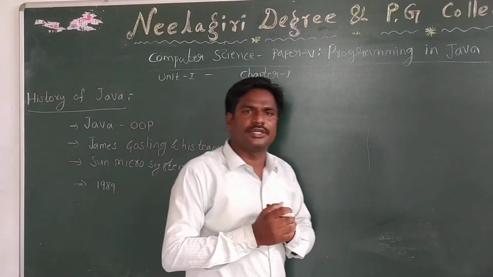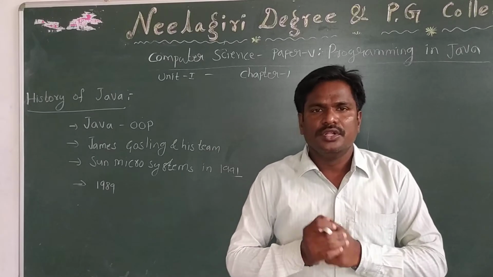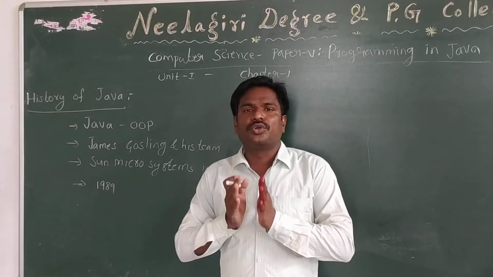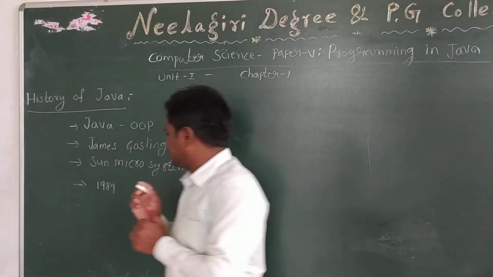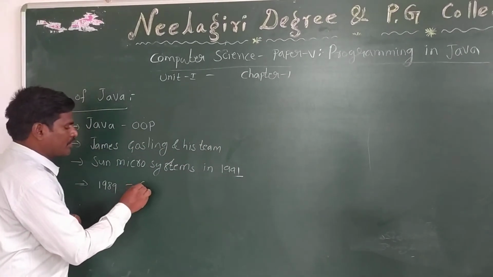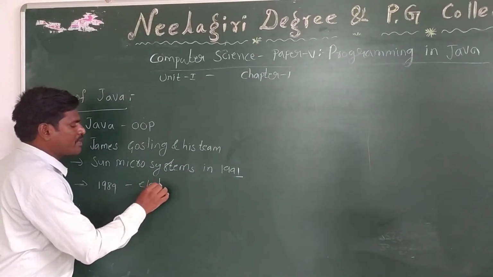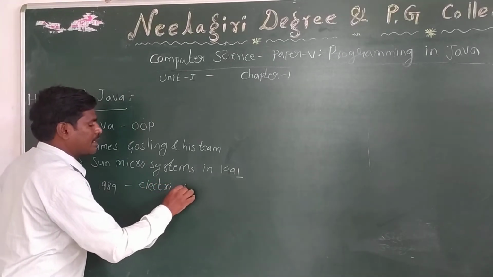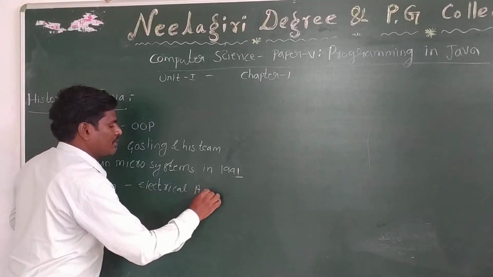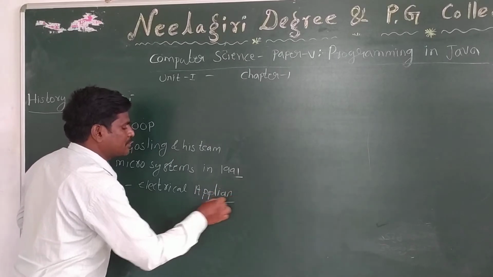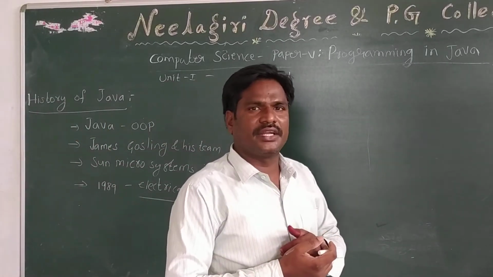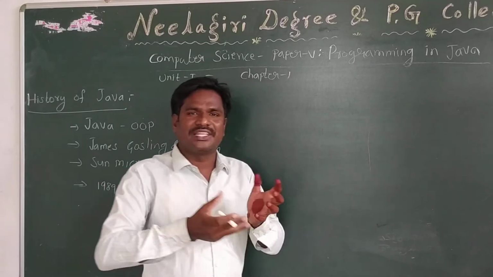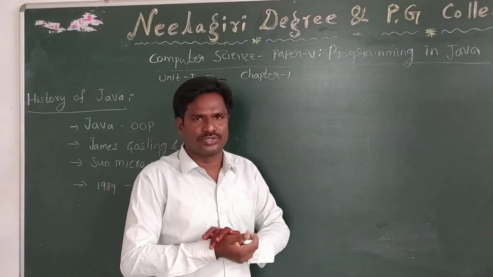The project was to develop software for electrical appliances, that means appliances like a remote, fan, refrigerator, washing machine. Those are electrical appliances, or electrical consumer goods, you can say.